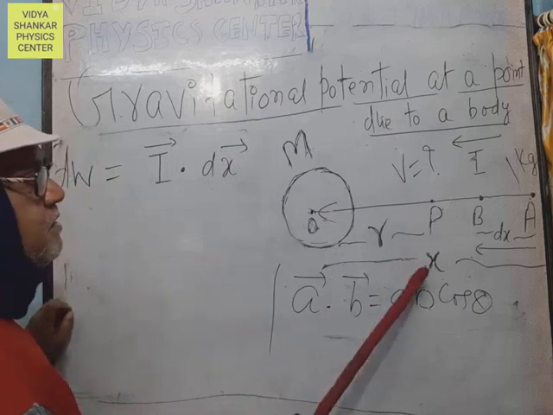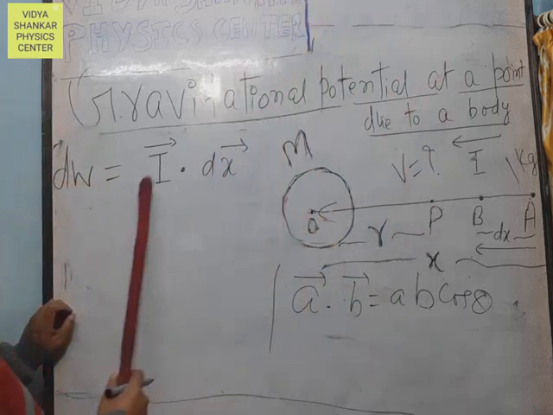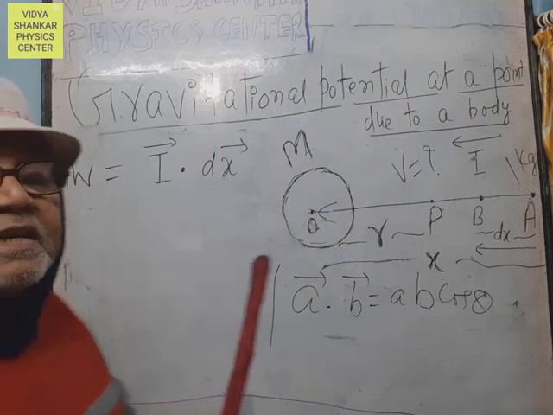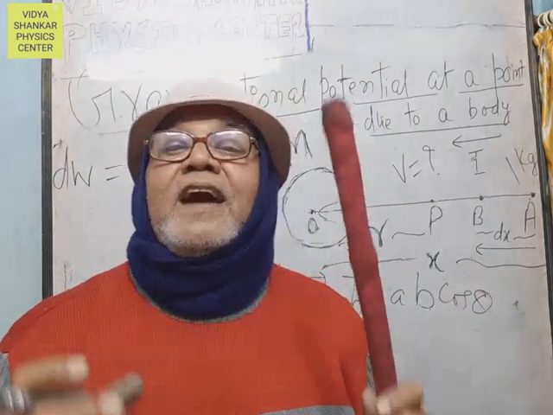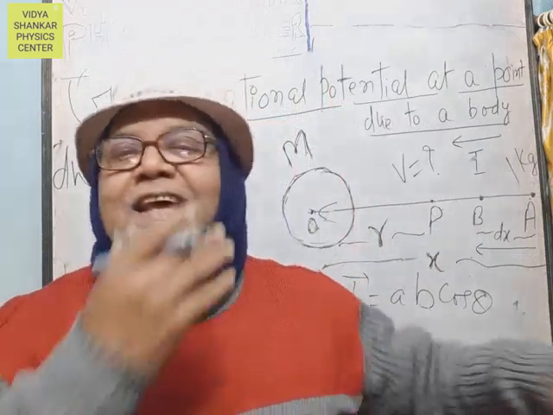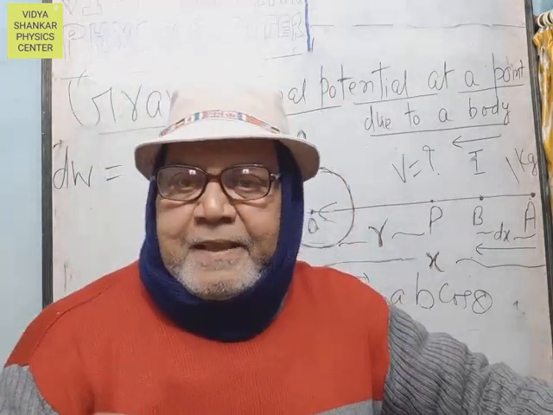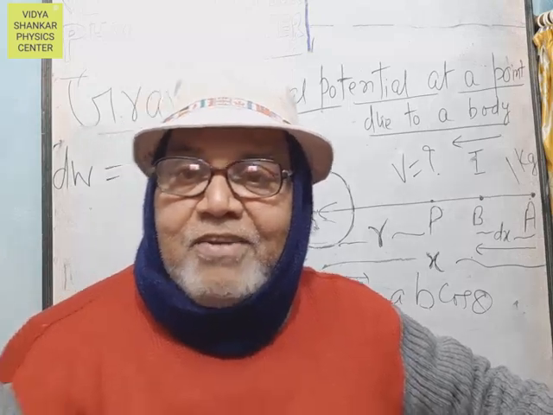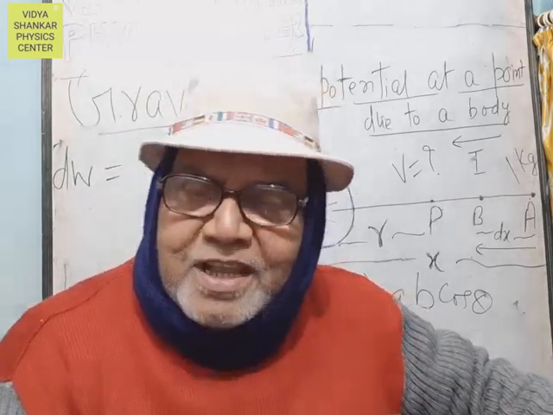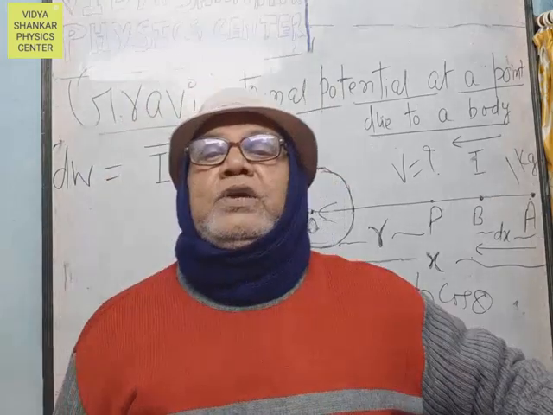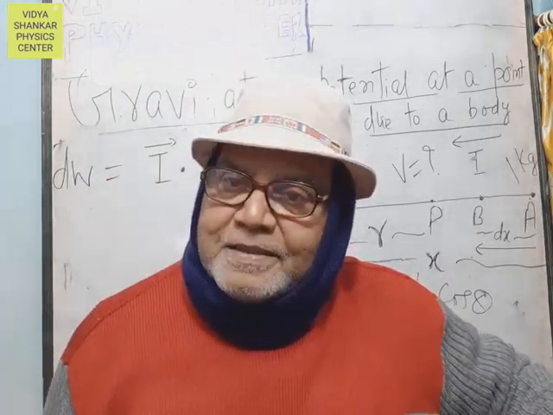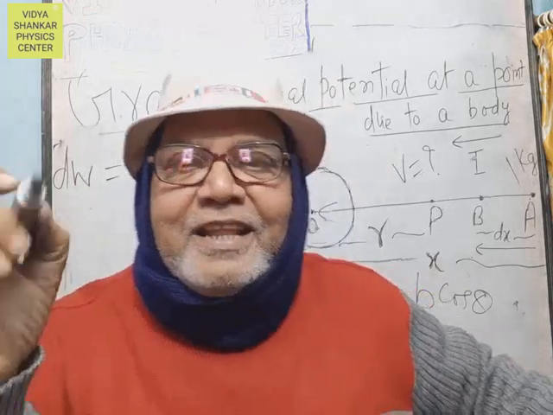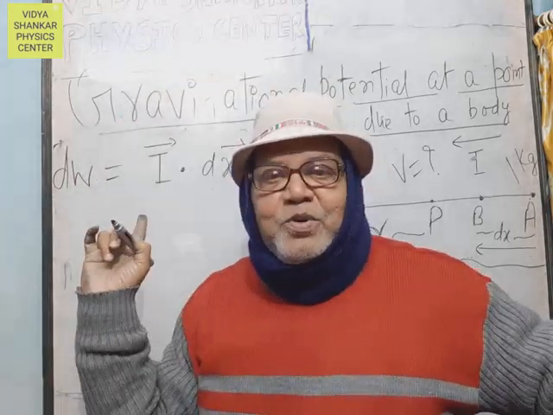But in the case of unit mass, it is I vector dot dx vector, because the intensity of gravitational field is also force. Intensity of gravitational field is actually the force experienced by unit mass. Therefore, in place of the force, the I vector is written.